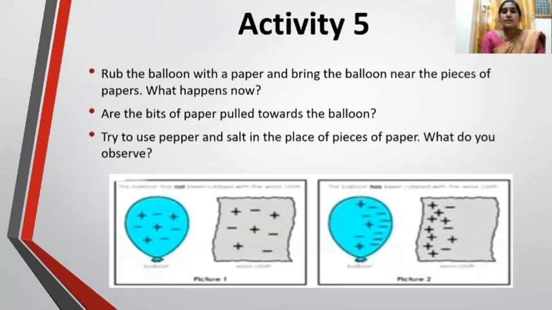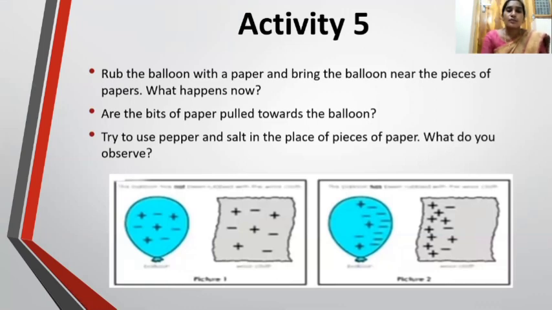When we are rubbing, the body gets charged because of the transfer of electrons. We observe that in this picture, one body gets positive charge and another one gets negative charge. Then they attract each other. Clear? Now we have to answer these questions. Note down these questions. Think and answer these questions.